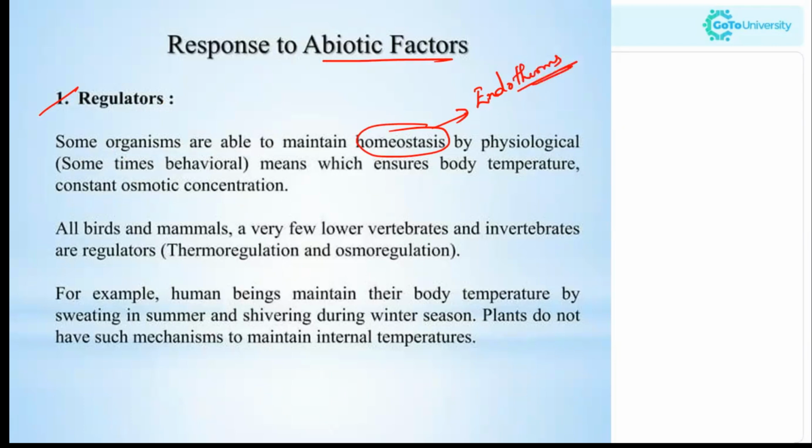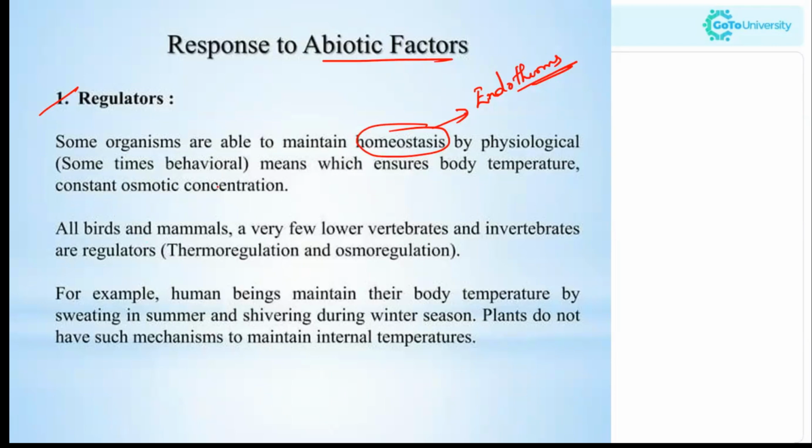So these endotherms, which include the mammals and birds, are able to regulate their body temperature internally, regardless of the external environmental temperatures. Endotherms can remain active even in cooler environments since they can maintain a constant body temperature, but they require more energy to fuel their metabolism to produce heat.